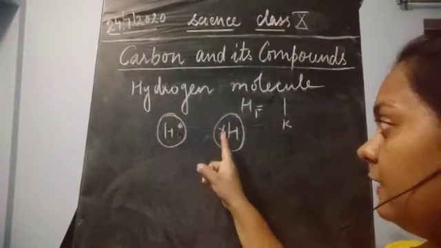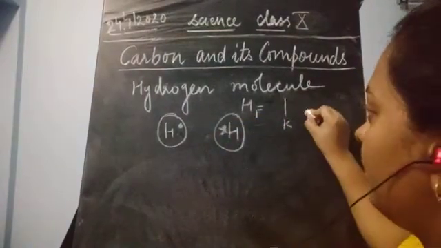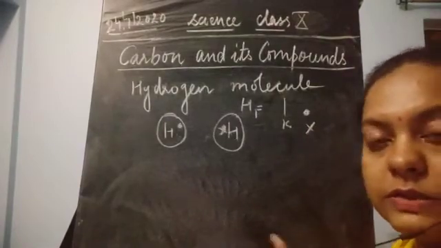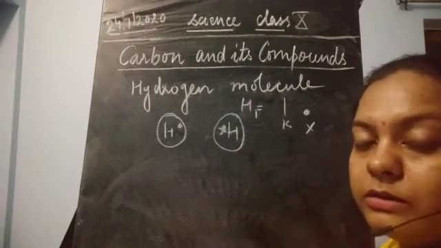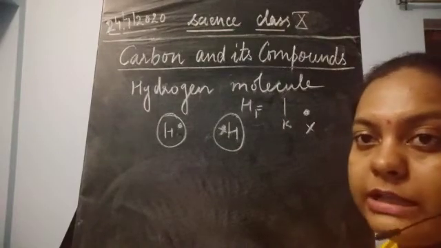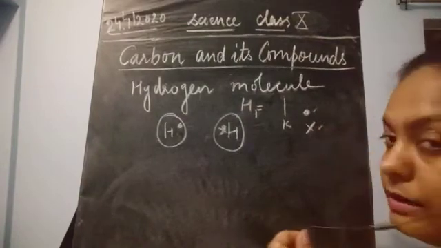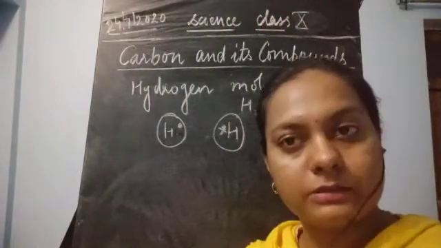Now, the symbol for representing these two electrons is either a dot or a cross. Dot and cross are used for giving the sign for each and every electron. So either you denote them in the dot form, or in the form of a cross.